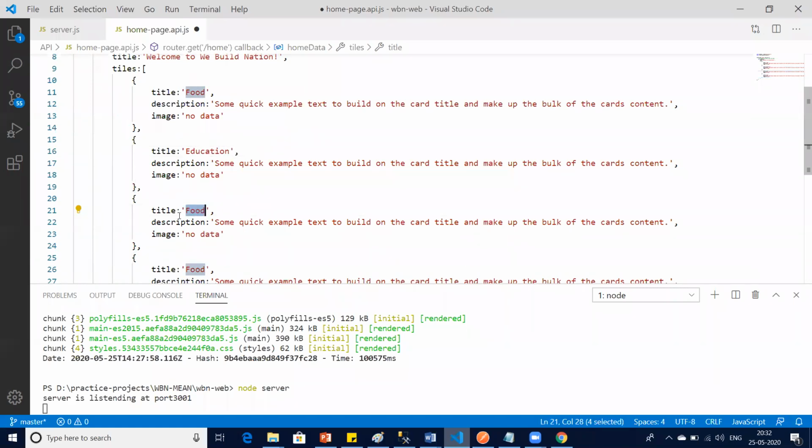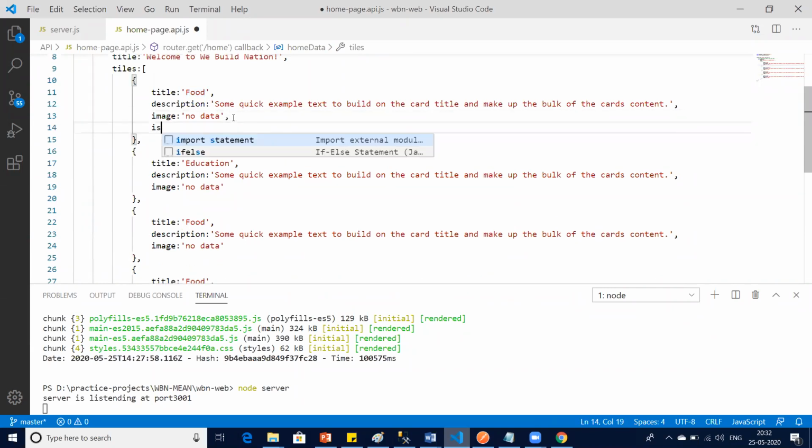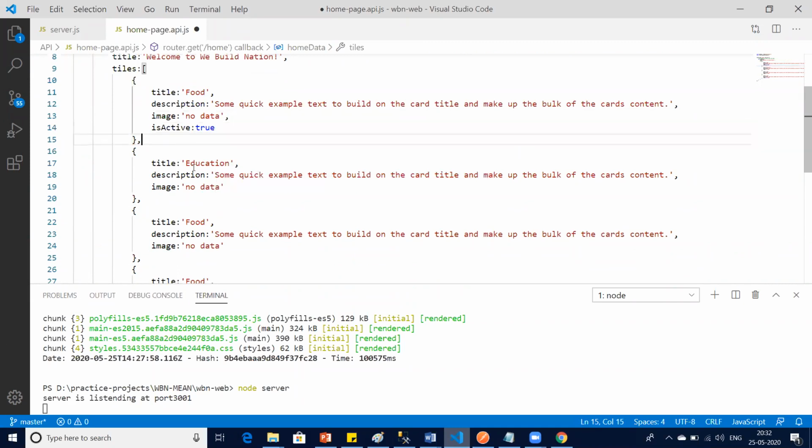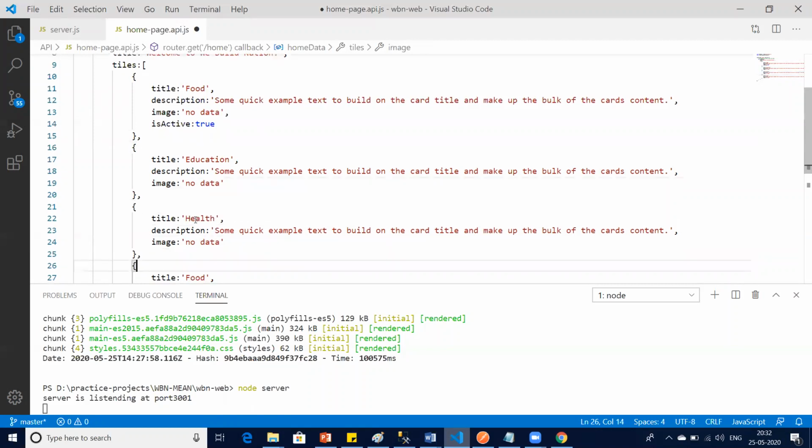This we are creating in the API, right? We are writing the API, so the API can do anything. The API can even have is active or not, is visible or not, correct? So I set true, yes, it is visible. If it is true, I will show the tile. If it is false, I will not show the tile. Did you understand, guys? Yes, sir. Education, no image.